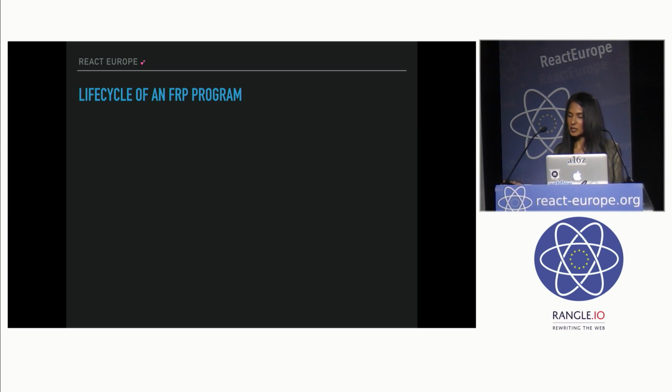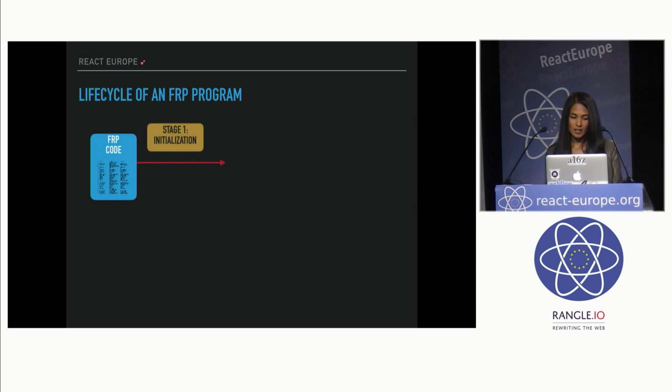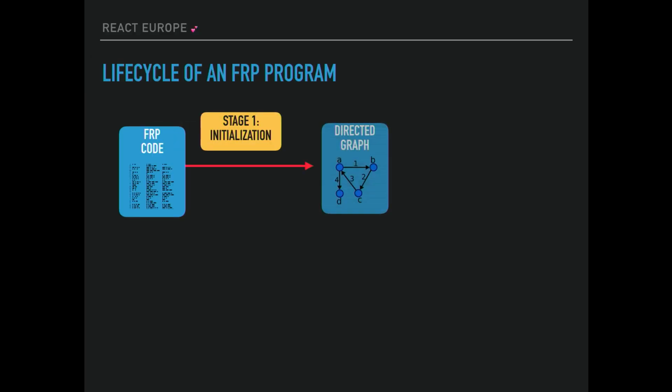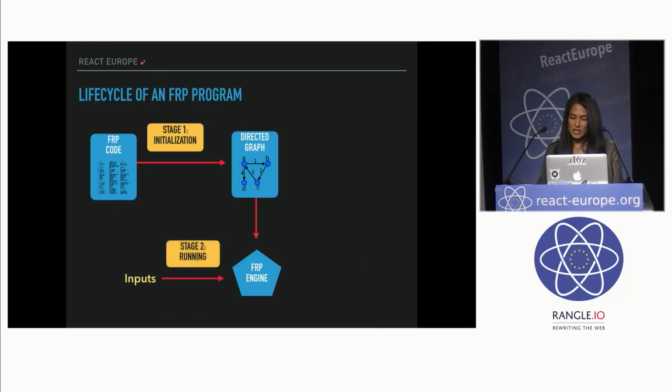So how does the FRP engine work? What happens is you write a bunch of FRP code, and then during the initialization stage, it creates a directed graph in memory based on the code statements that you wrote. And then it's the FRP engine's job to derive the execution order automatically from this graph. During the running phase of the program, if there are inputs, it's the FRP engine's job to maintain the relationships that we expressed in our code. And so it will ensure that things are processed in the right order, specified by the dependencies, based on the directed graph it built.